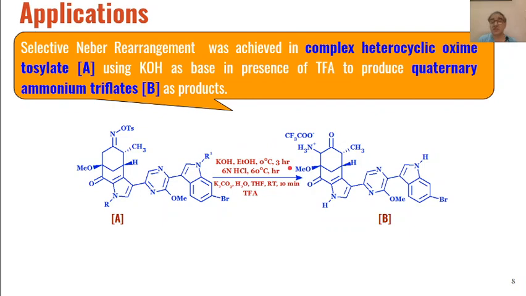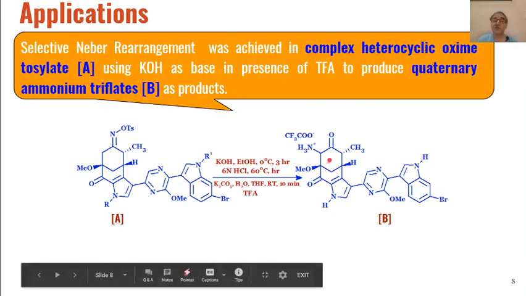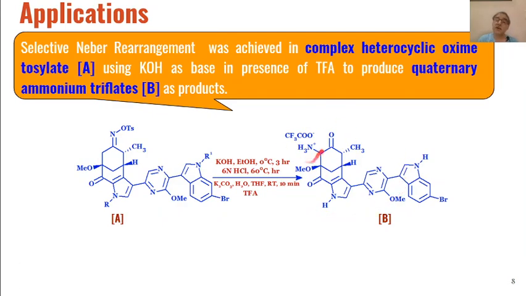So when this complex molecule is treated with potassium hydroxide in ethyl alcohol at 0 degrees for 3 hours, then in the presence of 6 normal HCl at 60 degrees for 1 hour, it will be converted into quaternary ammonium triflates like this. So first alpha amino ketones will be formed as the product, and then these will react with trifluoroacetic acid, and the corresponding triflates will be formed as the product.